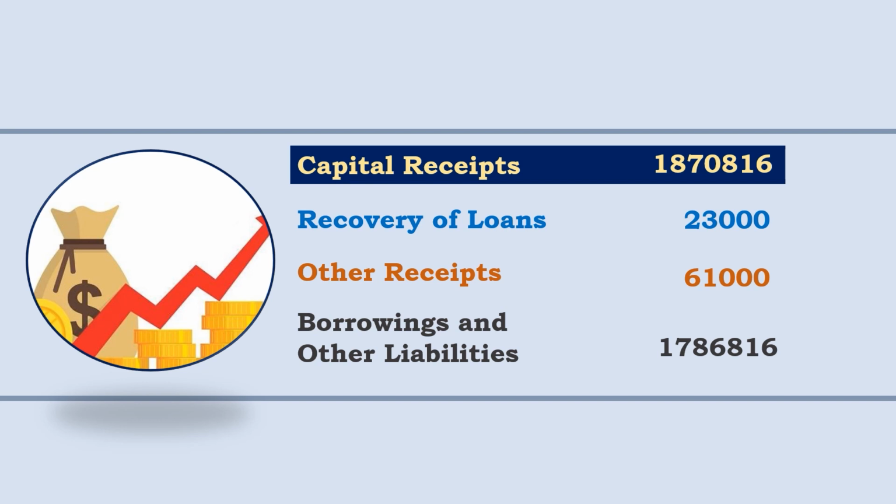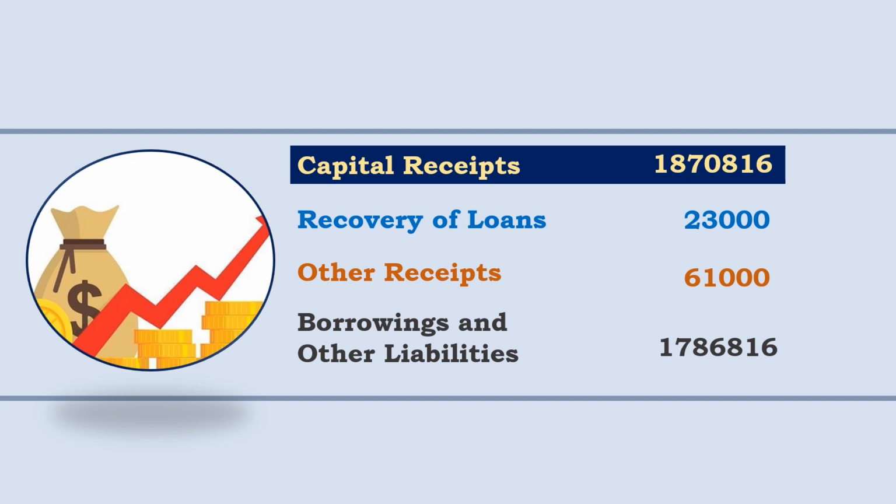17,86,816 crores. So please remember this figure because we will get back to this figure later. So the total capital receipts consist of recovery of loans, other receipts. Here other receipts means disinvestment receipts. And here the figure for borrowings and other liabilities 17,86,816 crores. The total capital receipts 18,70,816 crores.